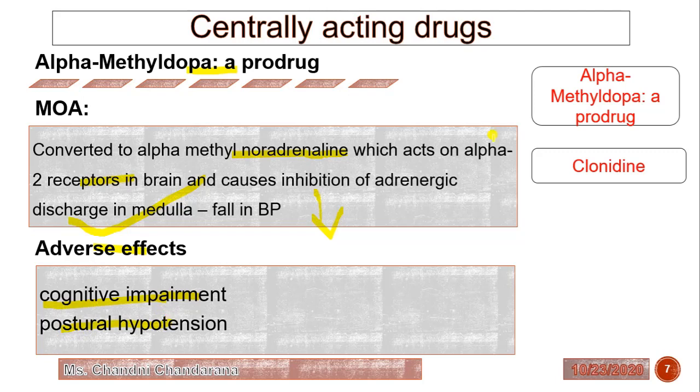Another drug is clonidine. Clonidine is not generally used because of tolerance and withdrawal hypertension. So this is all about the calcium channel blockers, alpha blockers, beta blockers, as well as the centrally acting drugs.